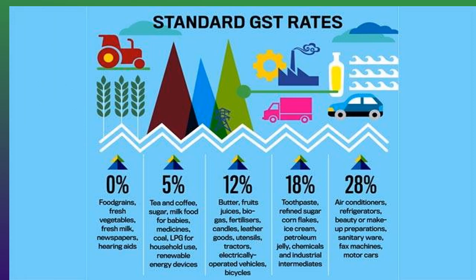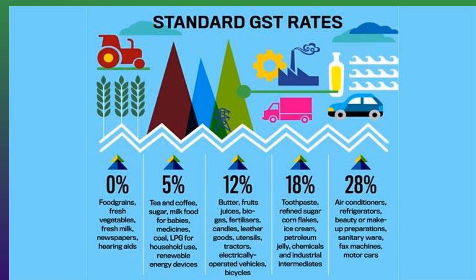Now regarding the rates, the standard GST rates: 0% with reference to food grains, fresh vegetables, fresh milk, newspapers and hearing aids. 5% in the case of commodities like tea, coffee, sugar, milk, food for babies, medicines, coal, LPG for household use, and renewable energy devices. Then goods coming under the ambit of 12%: butter, fruit juices, biogas, fertilizers, candles, leather goods, utensils, tractors and electrically operated bicycles.